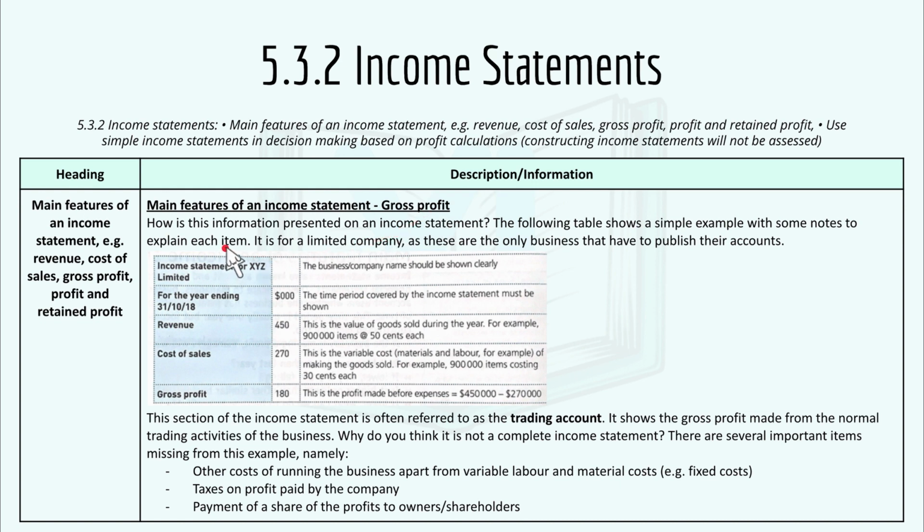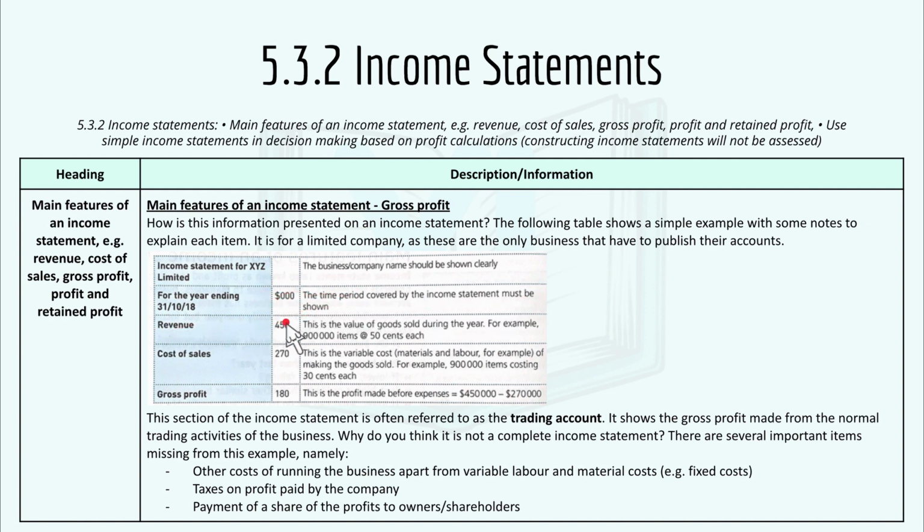How is this information presented on an income statement? The following table right here shows a simple example with some notes to explain each item. It's mainly for a limited company, as these are the only businesses that have to publish their accounts. We have this income statement for this limited company, XYZ, for the year ending at this date, the financial year or fiscal year. The time period covered by the income statement must be shown.